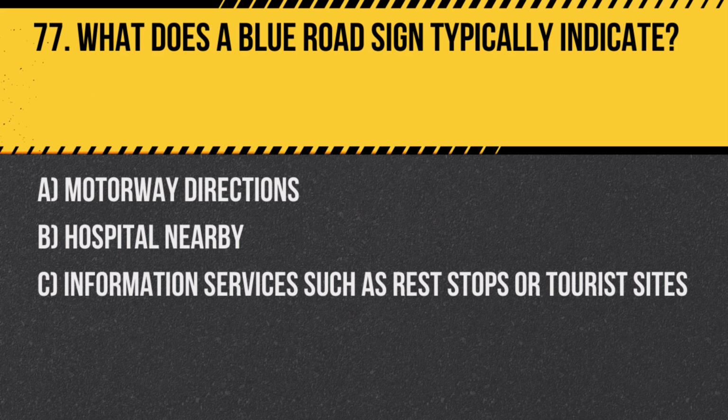A. Motorway directions. B. Hospital nearby. C. Information services such as rest stops or tourist sites. Answer. C. Information services such as rest stops or tourist sites. Blue signs are commonly used for informational purposes to guide drivers to services and facilities.